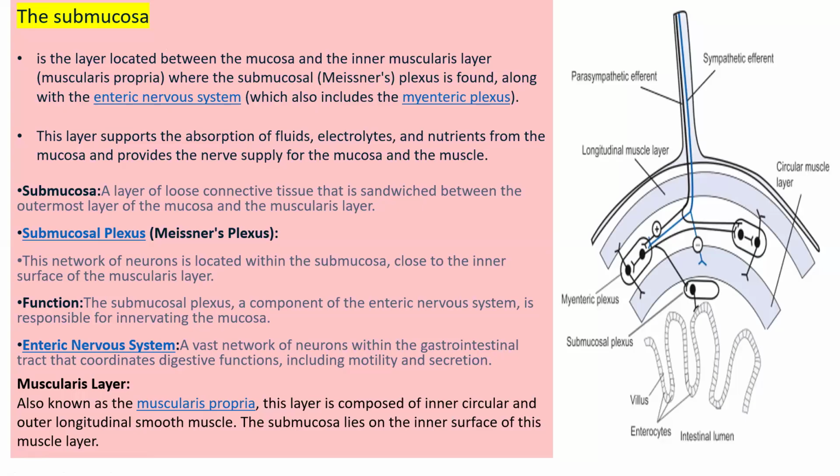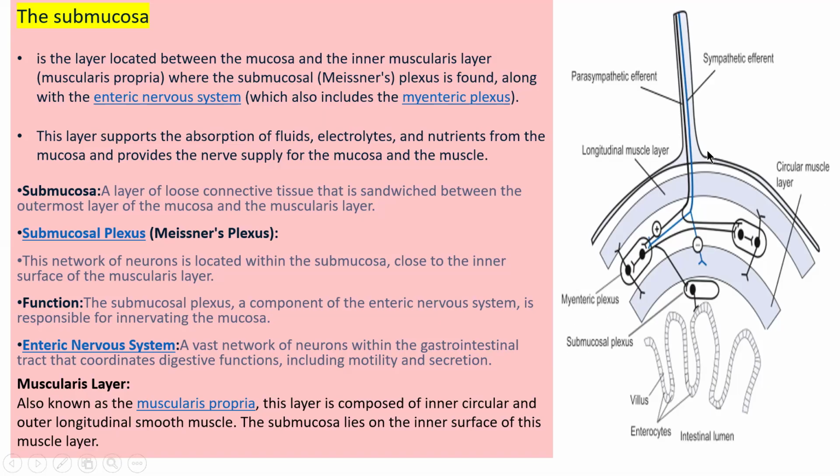Submucosa is a layer located between the mucosa and the inner muscularis layer called muscularis propria, where the submucosal Meissner plexus is found along with the enteric nervous system, which also includes Meissner plexus. Meissner plexus is located in the image, the submucosa plexus.